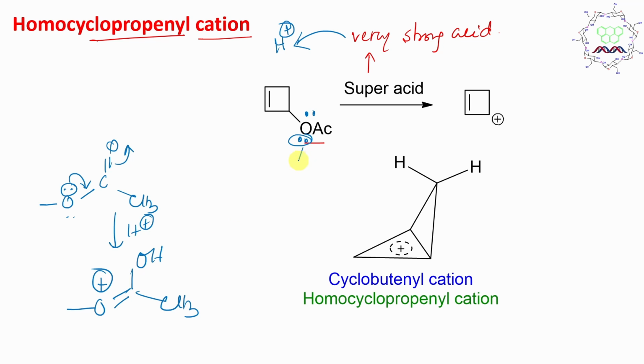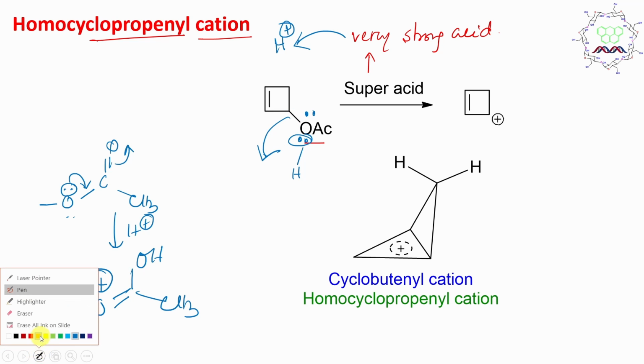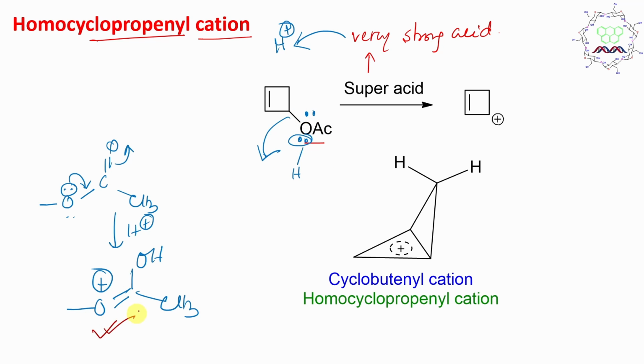Consequently, what happens after having this H plus addition? This leaves. Why does it leave? Because this part is carrying a positive charge, and positive charge on oxygen atom here or here, whatever you consider, is not that much stable. So it leaves and produces this cation. Now remember, a carbocation's production is dependent on its stability. Now why is it produced? Because it has some stability.